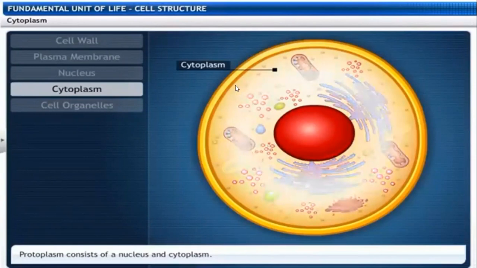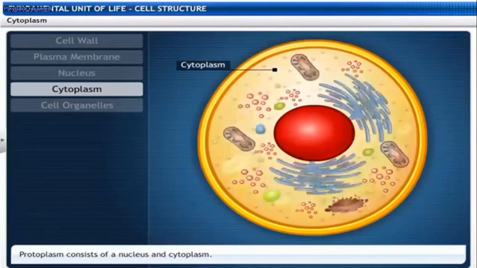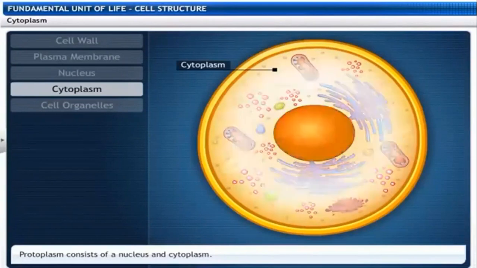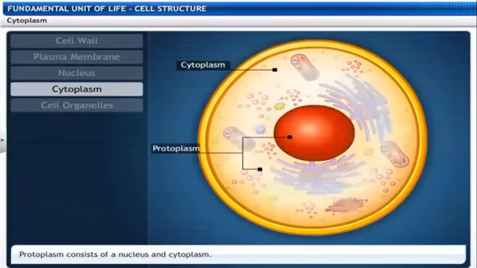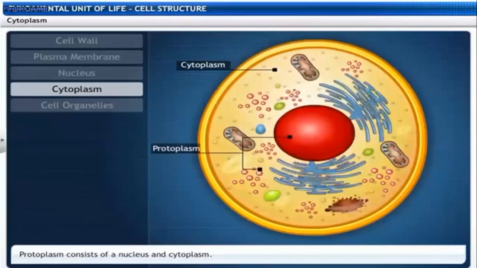Outside the nuclear membrane and inside the plasma membrane, the fluid matrix material we call cytoplasm. The nucleus along with the cytoplasm, both nucleoplasm and cytoplasm, the total composition we call protoplasm. Protoplasm we can observe in prokaryotic cells simply.